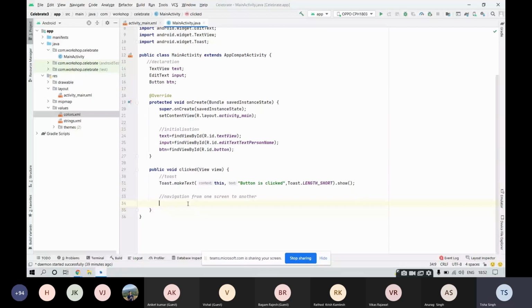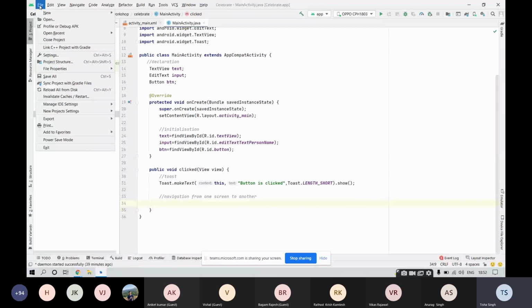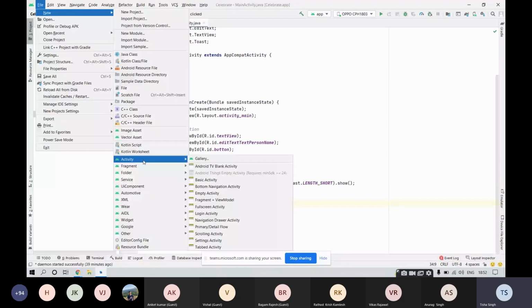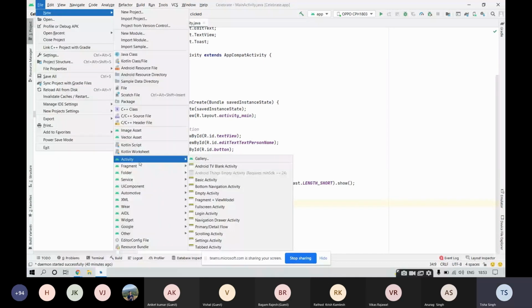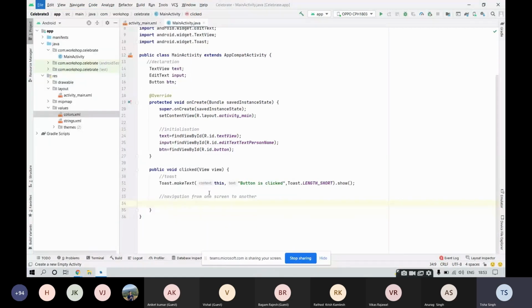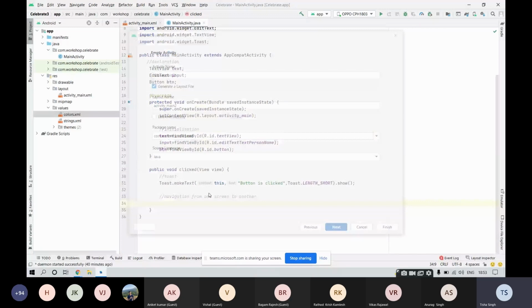In Android, we call every screen an activity. So you need to make an activity. For that, go inside this file, go to new, then jump to activity. Over here you would be able to see basic activity, empty activity, and then choose this empty activity. Repeating these steps again: go to file, go to new, go to activity, choose empty activity, right? Now an interface like this will appear after choosing empty activity. Provide the name of your activity. Let me call it second.